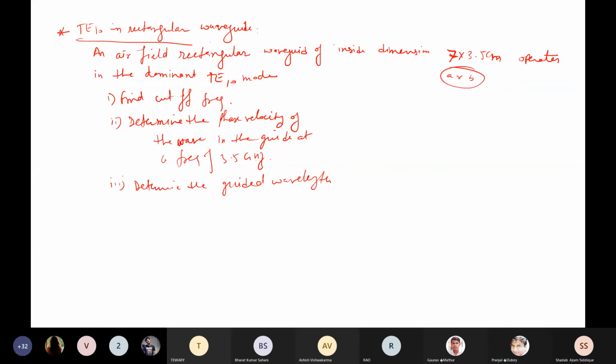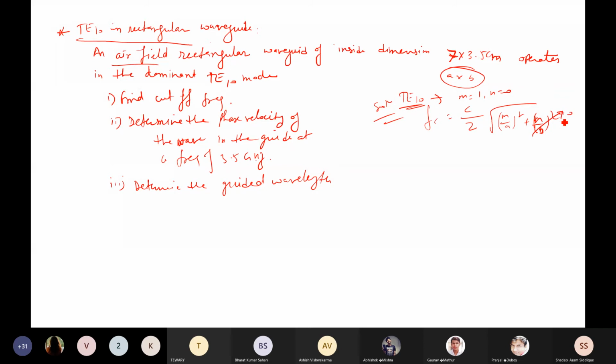So see, here it is given to find the cutoff frequency for dimension A cross B equal to 7 cross 3.5 centimeter. You know the cutoff frequency, so I'll write the solution very quickly. FC is equal to C by 2. Because it is given as air filled, I will not write 1 by 2 root mu epsilon. I'll write directly C by 2 square root of (M by A) whole square plus (N by B) whole square. And it is given as TE10, so you can write M equal to 1 and N equal to 0.